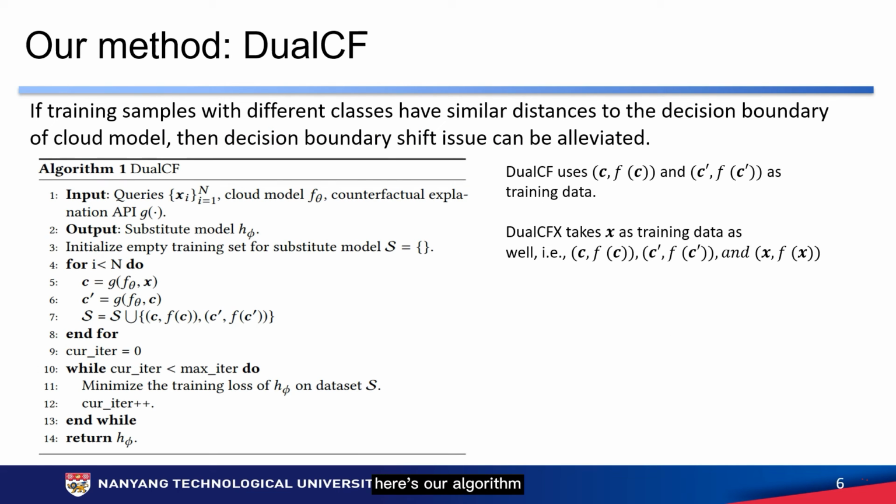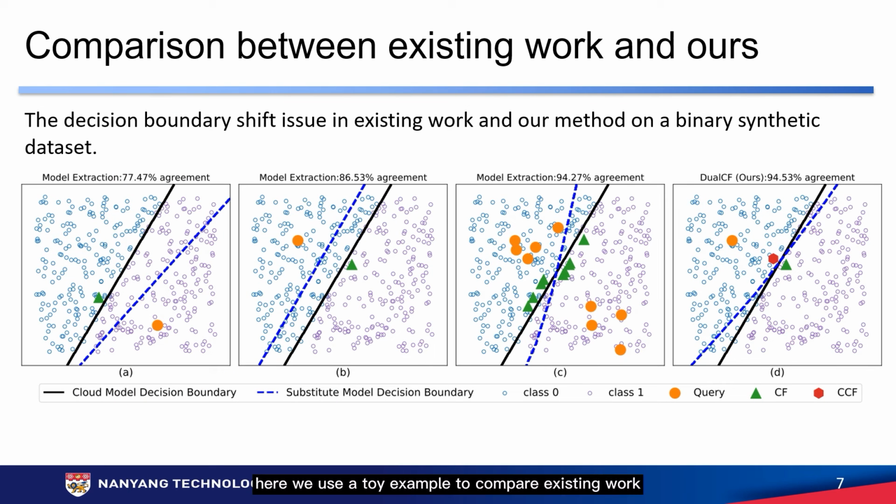Here's our algorithm. G is a counterfactual explanation API, which takes a prediction model F and a query as input and produces a counterfactual explanation. Line 5 obtains an explanation of a query X. Line 6 obtains an explanation of C. Then we merge pairs of C, C prime, and their predictions to form the dataset for substituted model training. We also consider a variant of our DualCF, which takes original training data as well. We named it DualCF-X.